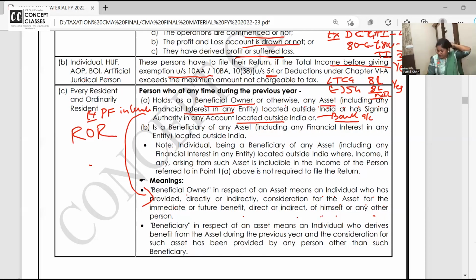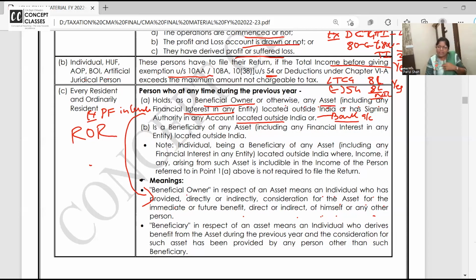And why do we call it beneficial owner? Sometimes I say the house belongs to my grandfather, not to me. But my grandfather has made a will that all the rental income and capital gain will be taken care of by Dipti, and Dipti is legally the beneficiary.